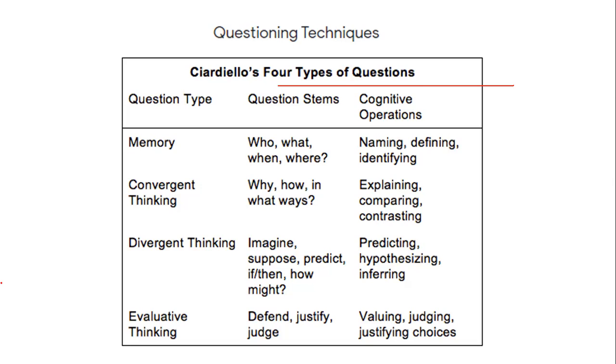So this is how, with the questioning techniques, you can get any type of question, whether memory, convergent, divergent, or evaluative. Convergent, as I said, is in one way; divergent, as I said, is in different directions, based on hypothesizing or inferring on the various issues, topics or concerns. So that's how the questioning technique takes place. Now this is what we have seen.